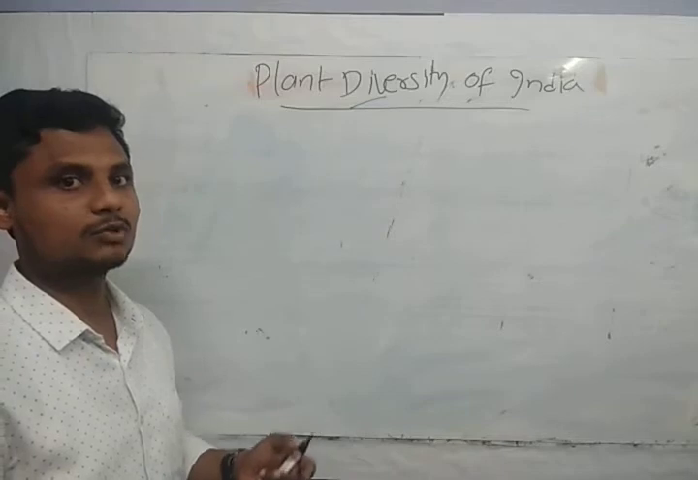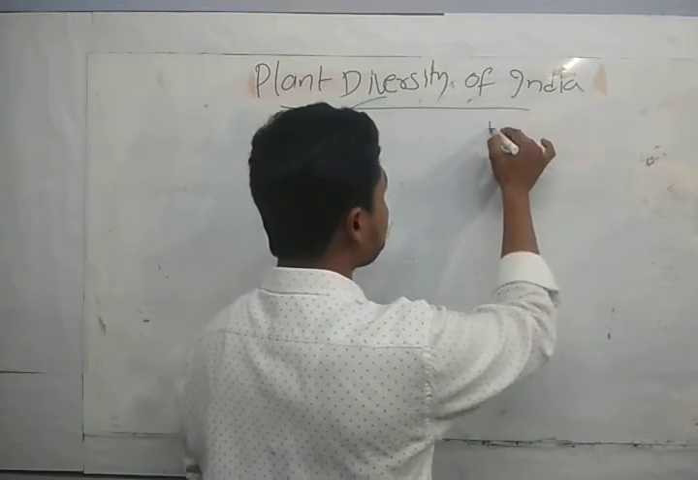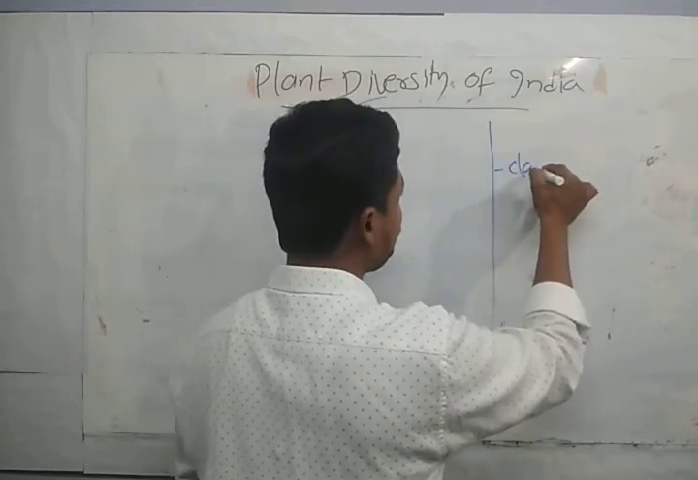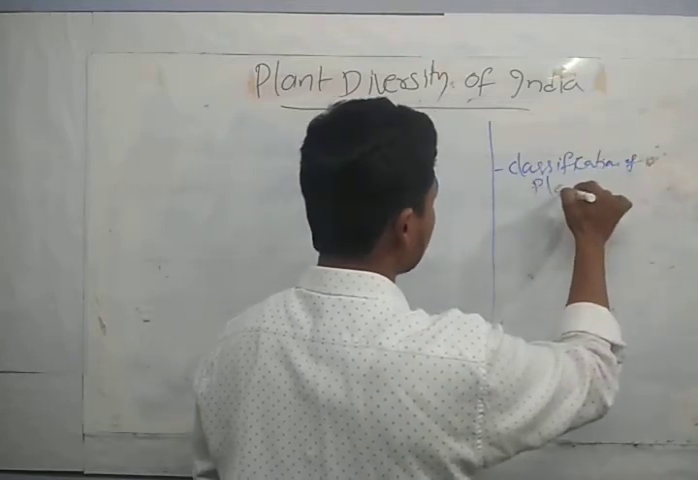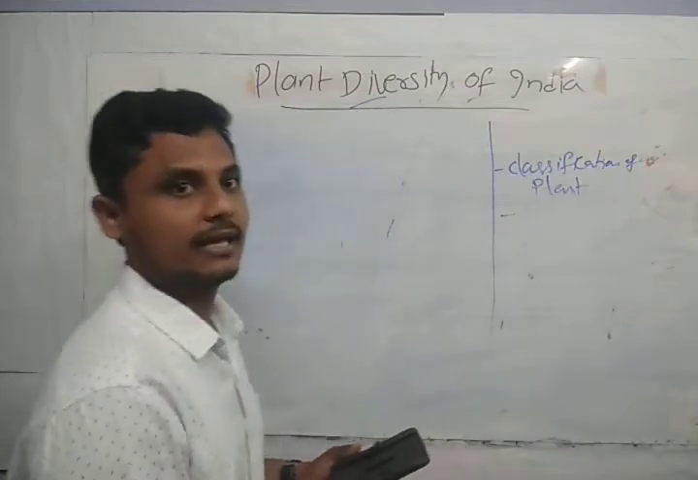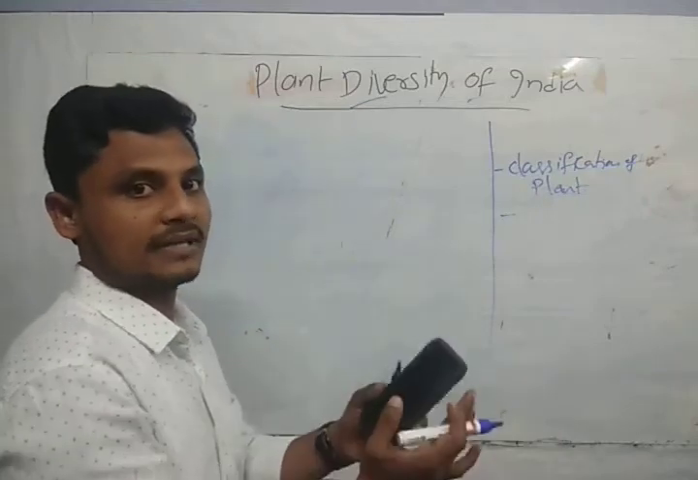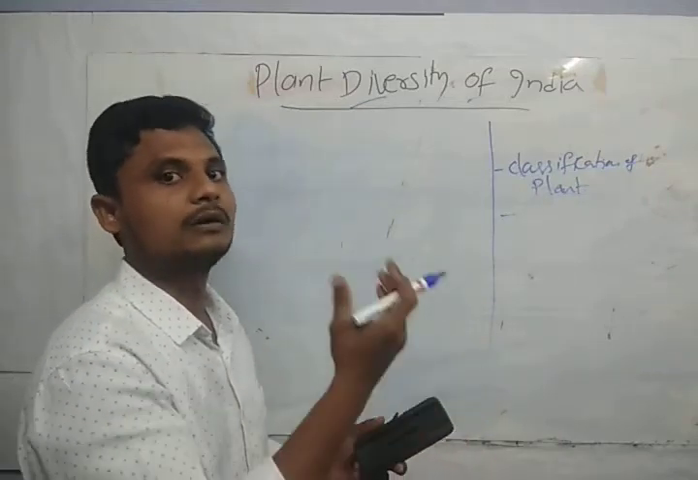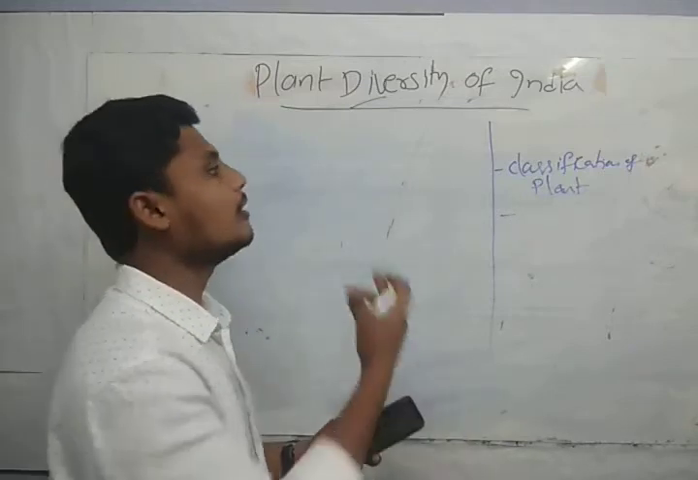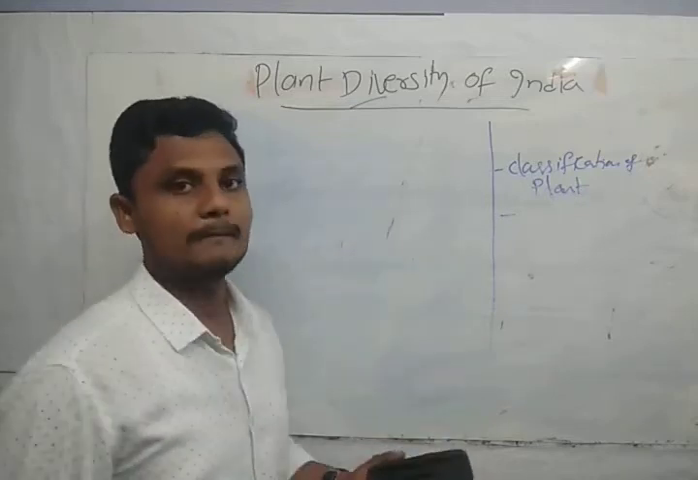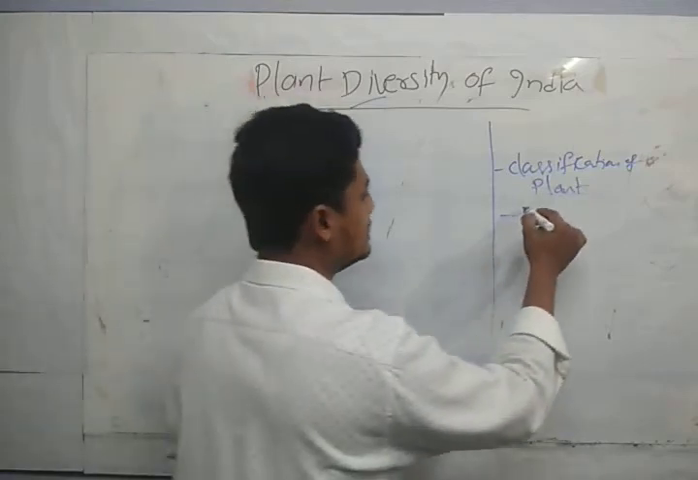First of all, the classification of plants. How have plants been classified? Plants have been classified into many types: small shrubs, herbs, trees, parasites, climbers, epiphytes, all those things that we are going to see. After the classification of plants, we have insectivorous plants.